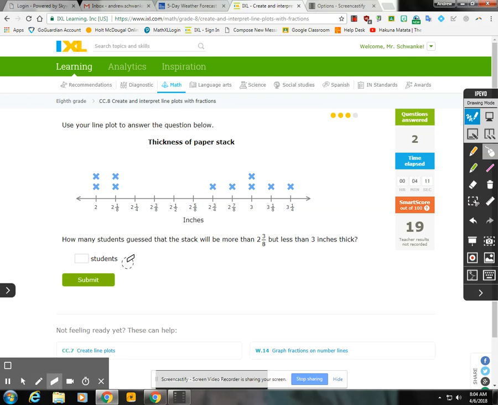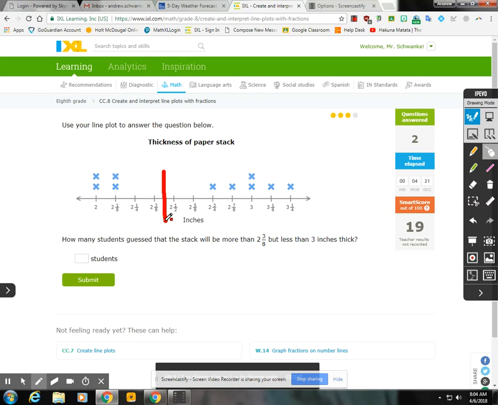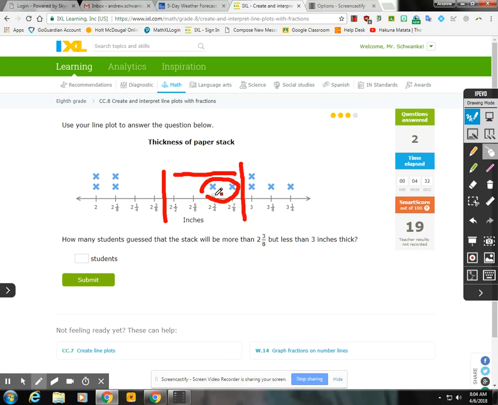All right, now, how many students guess that the stack will be more than 2 3/8 inches, but less than 3 inches thick? Well, that would be more than 2 3/8 inches, not including 2 3/8 inches, but less than 3 inches. So it can't be exactly 3 inches, so it has to be between here. That's only these guys right here. So that would be 2. Okay. So in this case, we say 2.